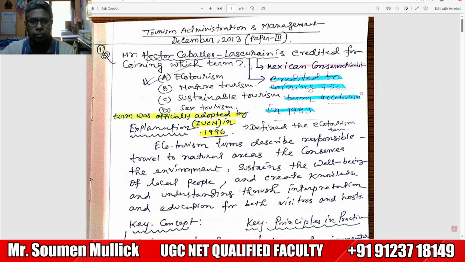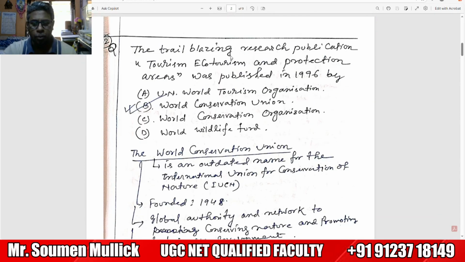This question was given in December 2013, paper 2. Why did I collect this question? This question is important to prepare. This is our main objective: to prepare our entire syllabus based on previous year questions. It will give us the idea.